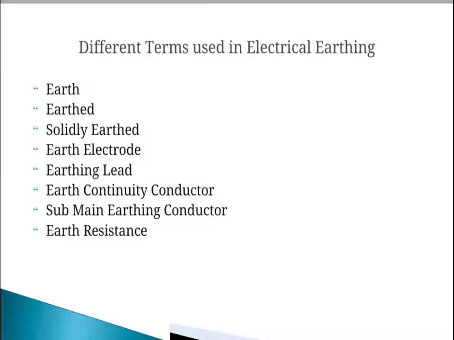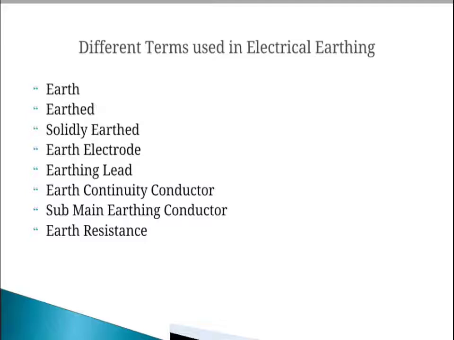Then we discuss the different terminologies related to electrical earthing. The first one is earth. The proper connection between the electrical installation system via a conductor to the buried plate in the earth is known as earth. Then earthed: when an electrical device, appliance or wiring system is connected to the earth through the earth electrode, it is known as an earthed device, or simply earthed.